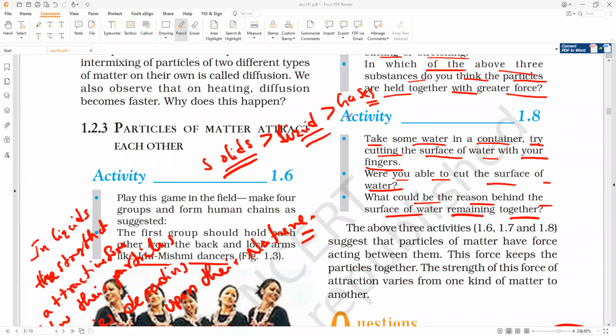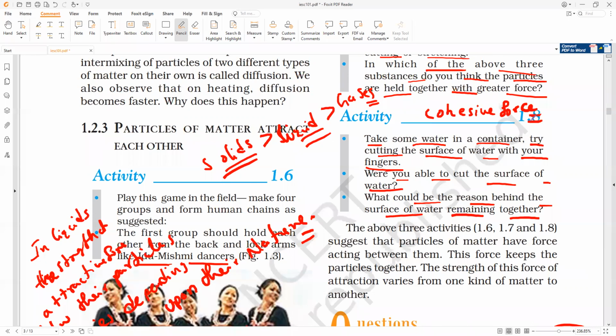And the force of attraction between the particles of the same matter, as I told you, we used to call as what forces? We used to call it force of cohesion. Understanding?